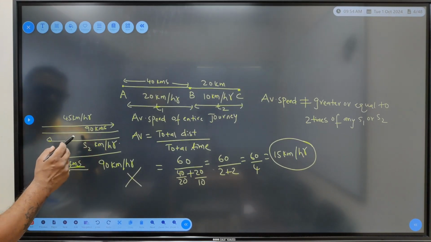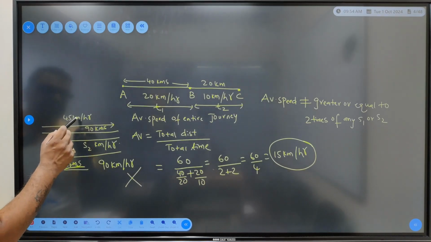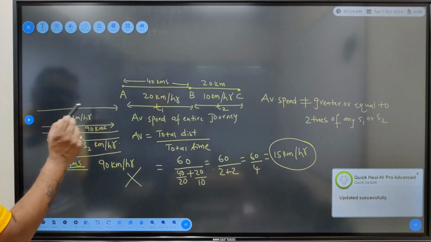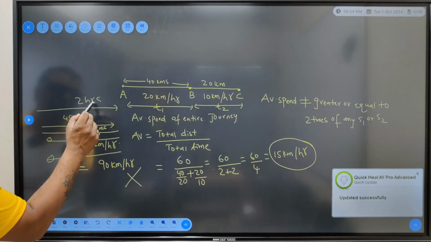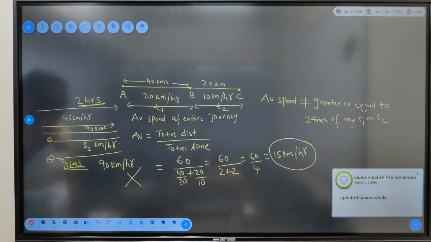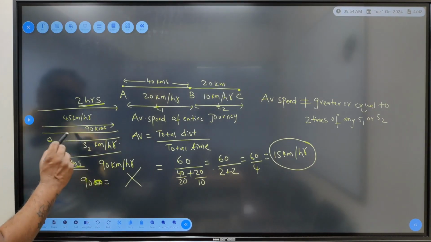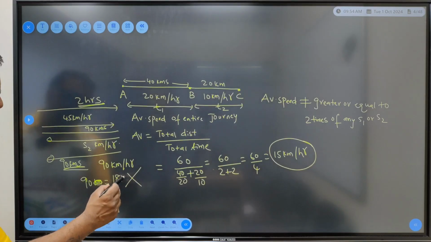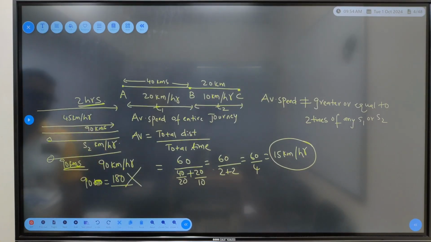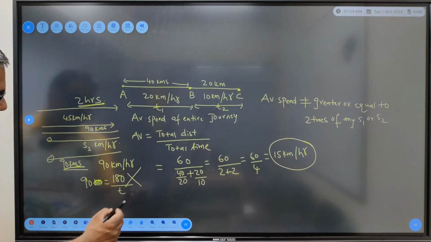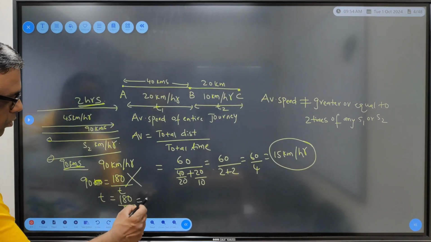So it is traveling at the speed of 45 kilometers per hour and it is covering 90 kilometers. So what is the time taken to go from this point to this point? 2 hours. Right? And what is my average speed? 90 kilometers per hour. So average speed क्या होता है? Total distance, that is 90 plus 90, 180. Right? Upon total time. So total time कितना लगा होगा मेरे को? 180 upon 90, 2 hours.